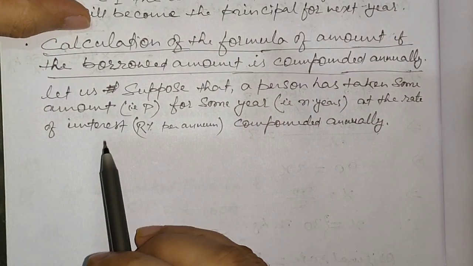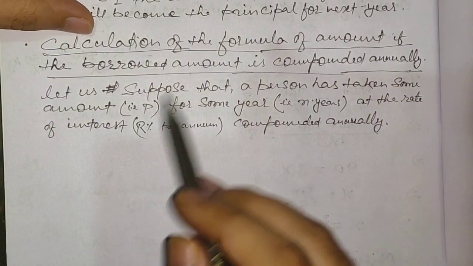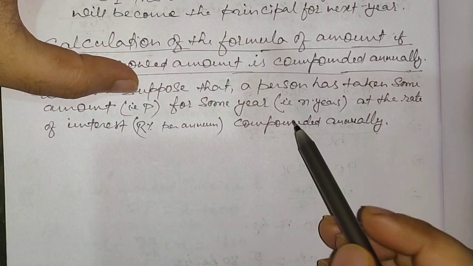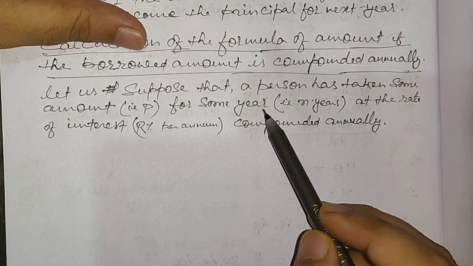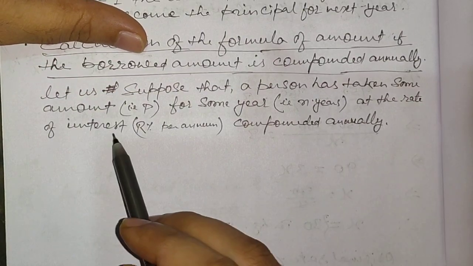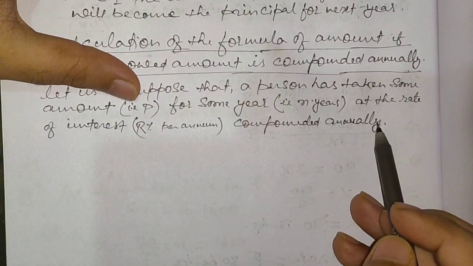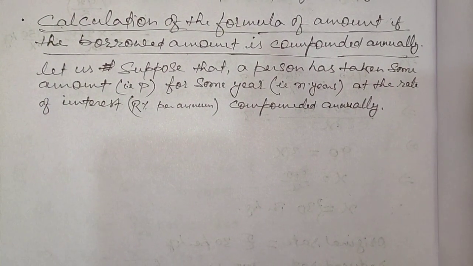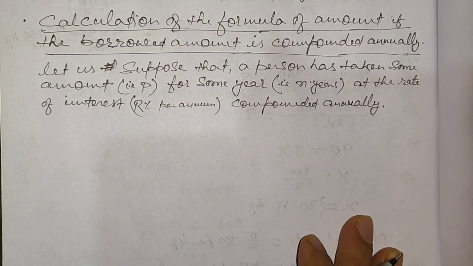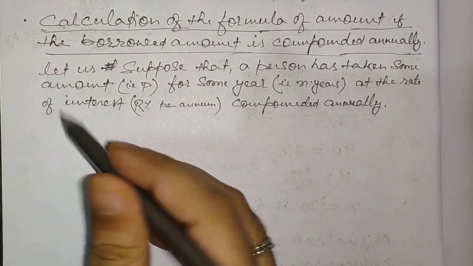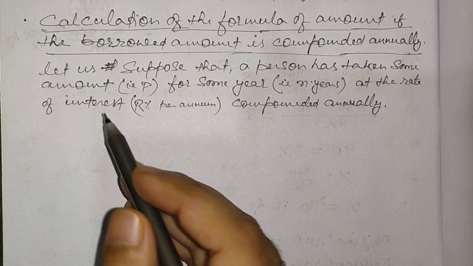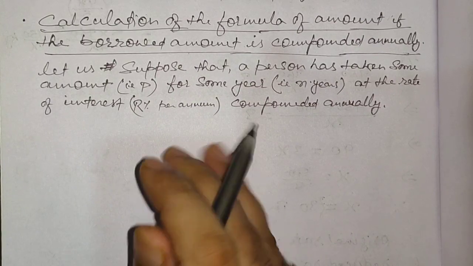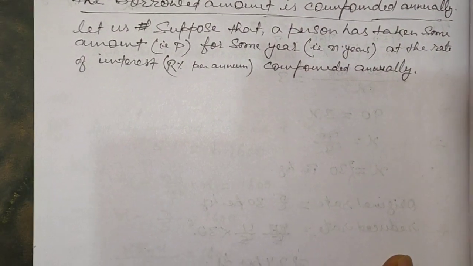Now let us suppose a person has taken some amount, that is P, for some years, that is n years, at the rate of interest R% per annum, compounded annually. I hope you people have understood the situation. Now let us continue to understand more. I'm just going to calculate it for 2 or 3 consecutive years, and then we can generalize the formula in terms of n years. So let us start our discussion.